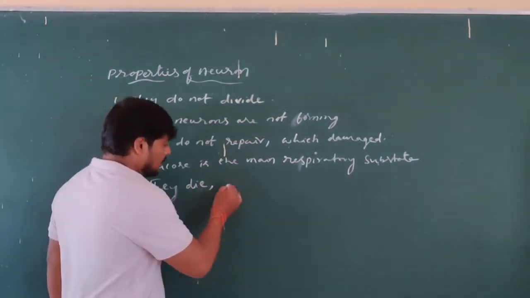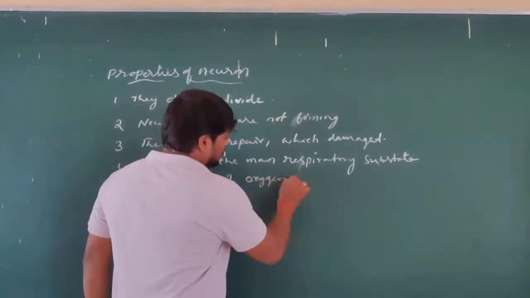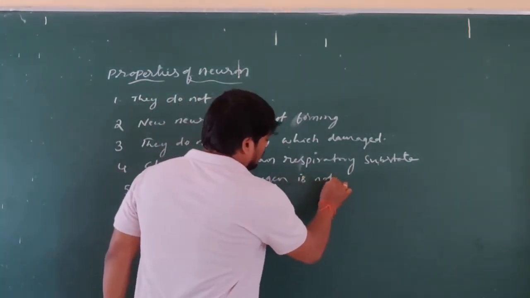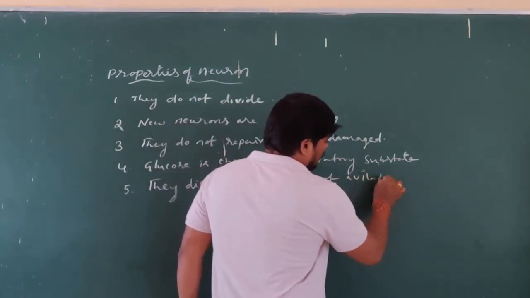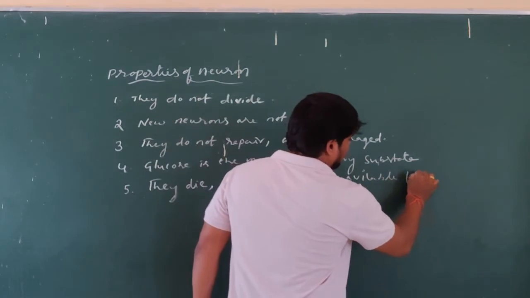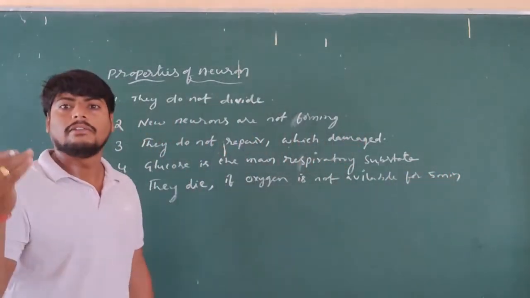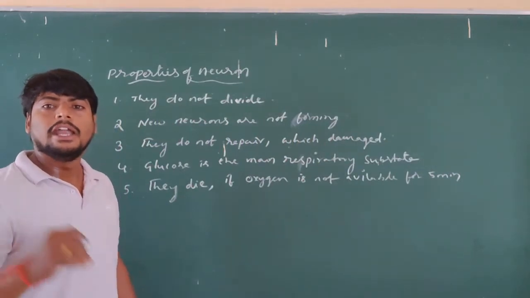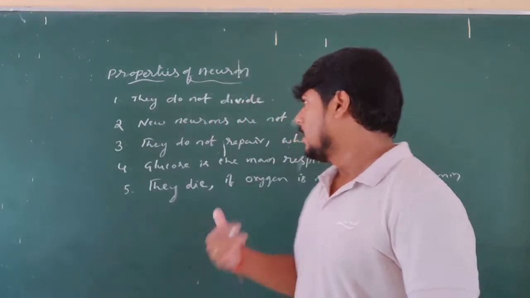So they die if oxygen is not available for 5 minutes. That is an important property of the nerve cell.